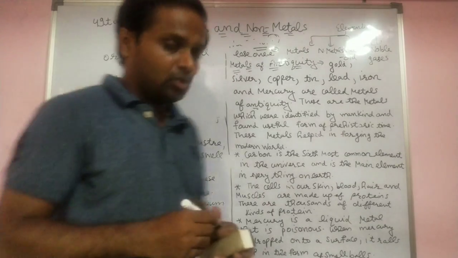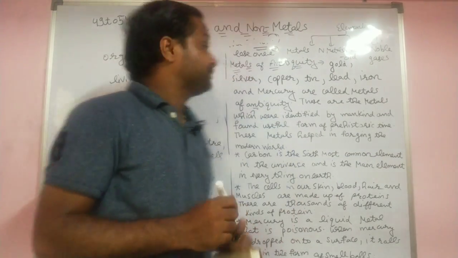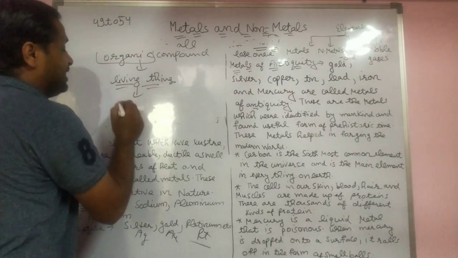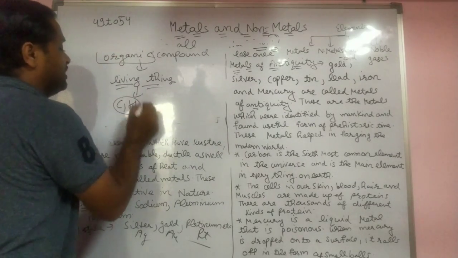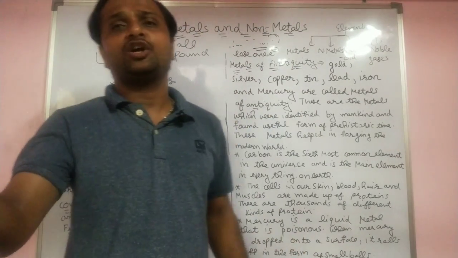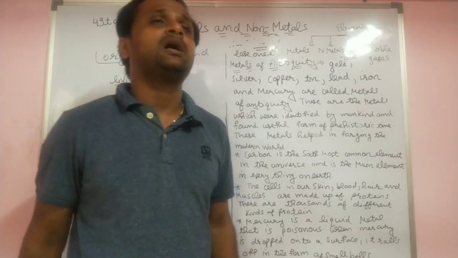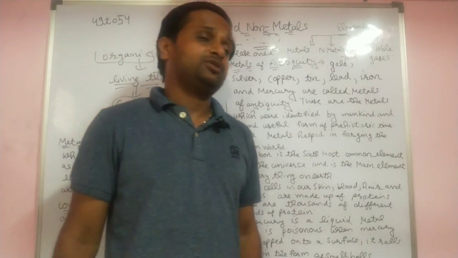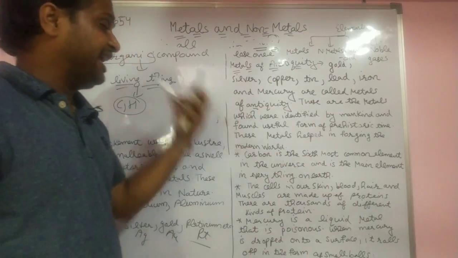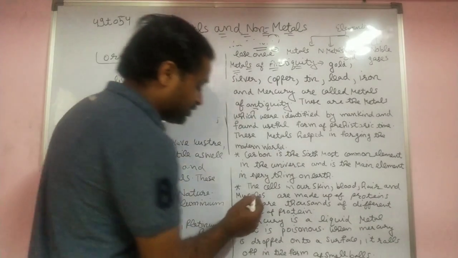Organic compounds are those which are made from living things. Living things mean mainly made from carbon and hydrogen. Those which are organic in nature, everything, chair, table, everything is made from carbon and hydrogen. These are organic. So carbon is the most important part of our life, to create the universe, the formation of the universe.